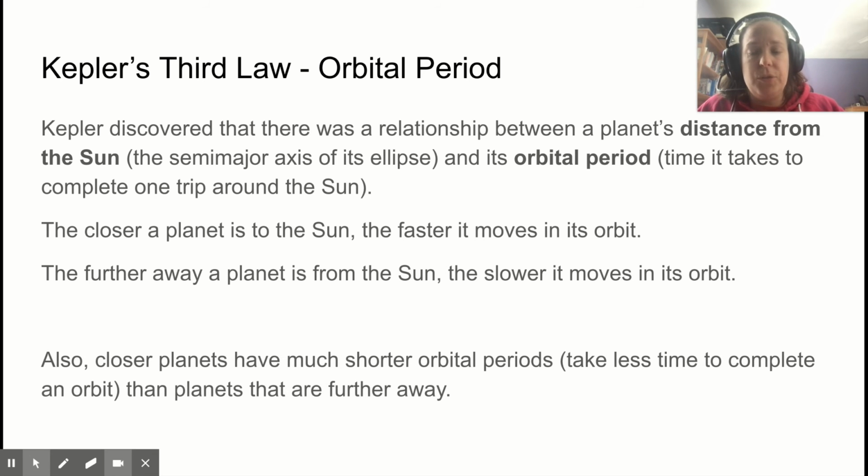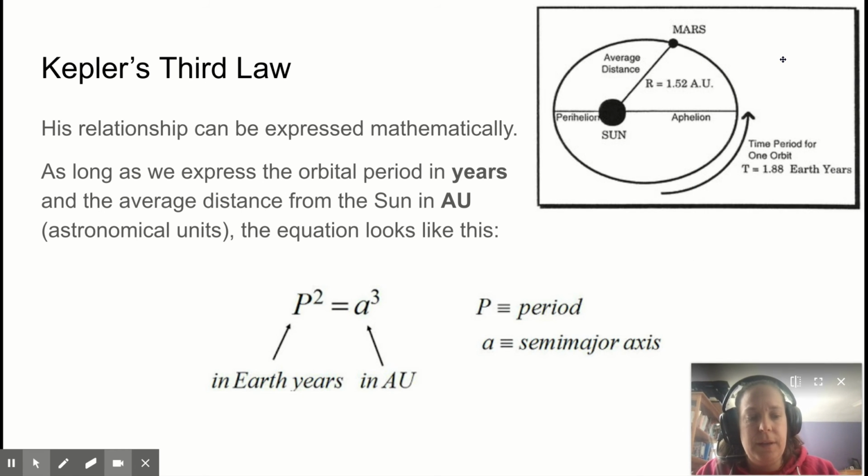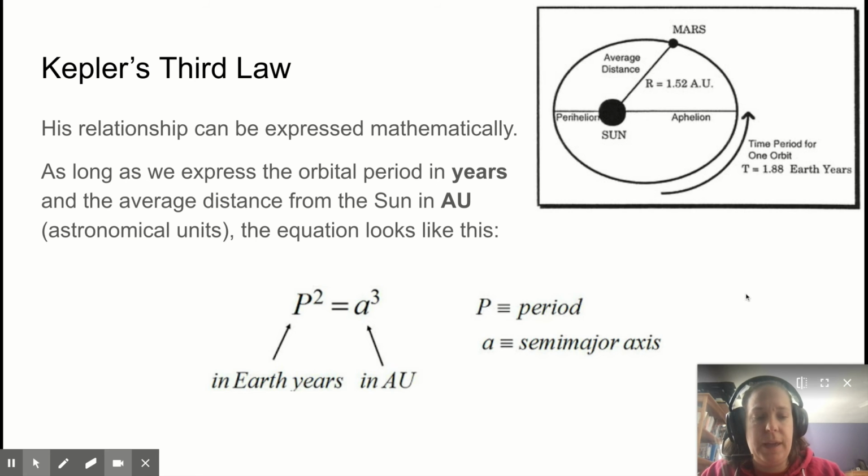Also, closer planets have much shorter orbital periods, meaning it takes less time to complete an orbit than planets that are further away. So there is some math here. Kepler's third law can get quite a bit more complicated than this, but this is as complicated as we will get in this class. We can express the third law mathematically.